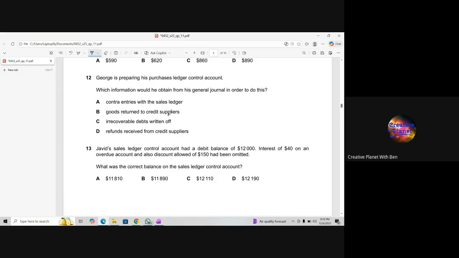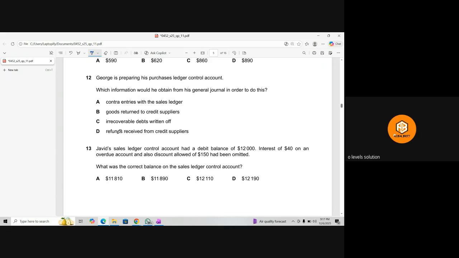Irrecoverable debts. Hmm. Which information would he obtain from his journal? No, he is preparing the PLCA. Sorry, this is not part of it, no? Refunds received from the credit suppliers. D is the answer then. No, is it right or wrong? I'm wrong.